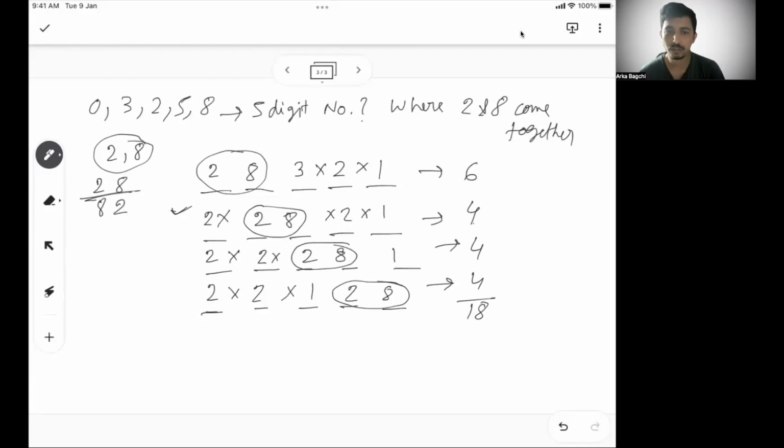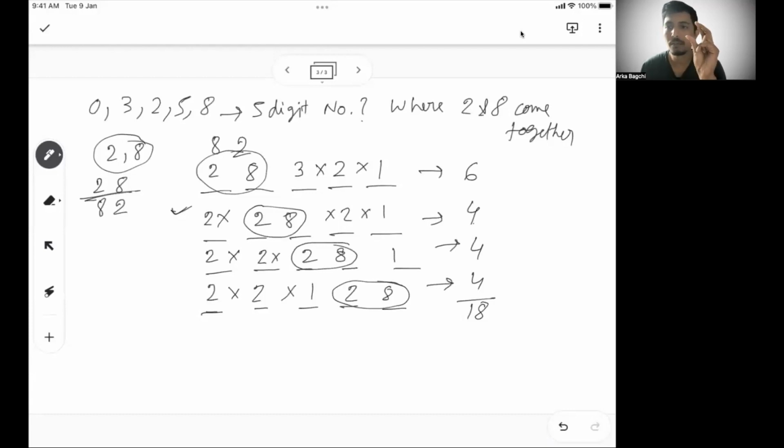Now understand, for 2 and 8 together, for all of these 18 scenarios, 2, 8 is what we have considered. For all of these 18 numbers, each number can also be made differently. Instead of 2, 8, if I start writing 8, 2, it will also create a different set of 18 numbers, but the same way.